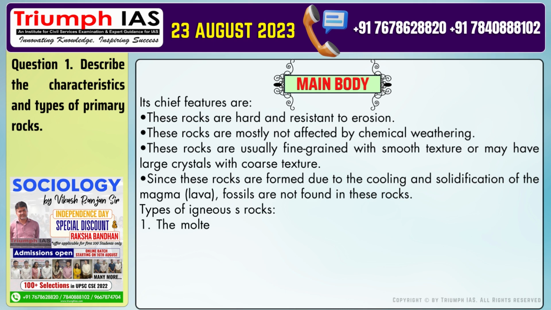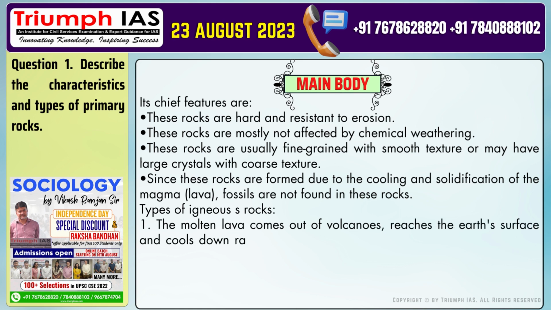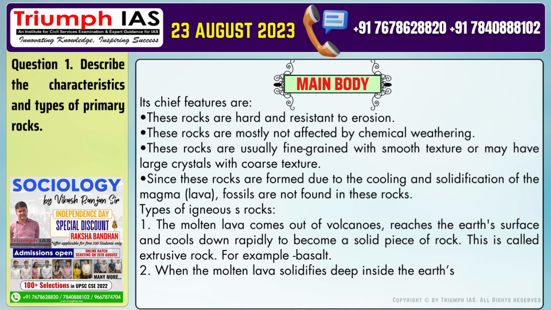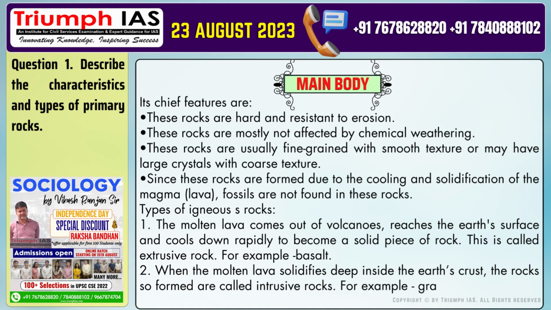Number 1. The molten lava comes out of volcanoes, reaches the Earth's surface and cools down rapidly to become a solid piece of rock. This is called extrusive rock. For example, basalt. Number 2. When the molten lava solidifies deep inside the Earth's crust, the rocks so formed are called intrusive rocks. For example, granite.